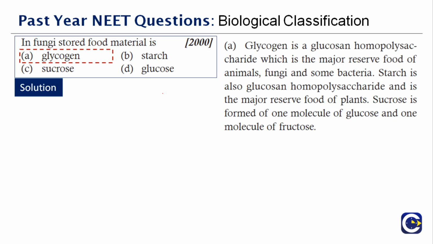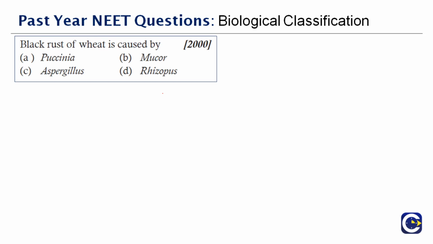Okay, next question here. Black rust of wheat is caused by dash. So you're given 4 options here. You have Yersinia, Aspergillus, Mucor, Rhizopus. So what is first the black rust of wheat? How can you describe it? First we have to talk about that.